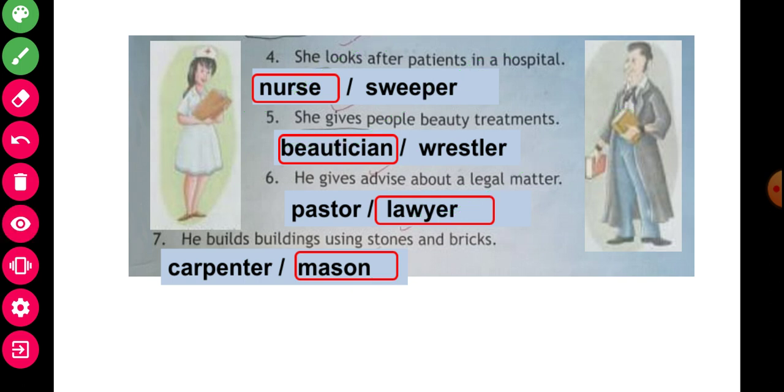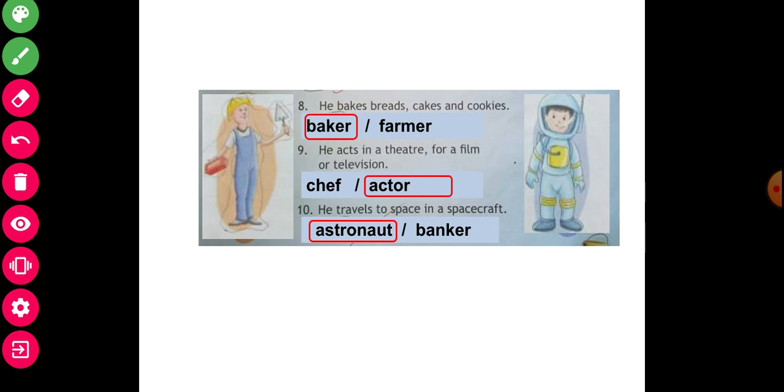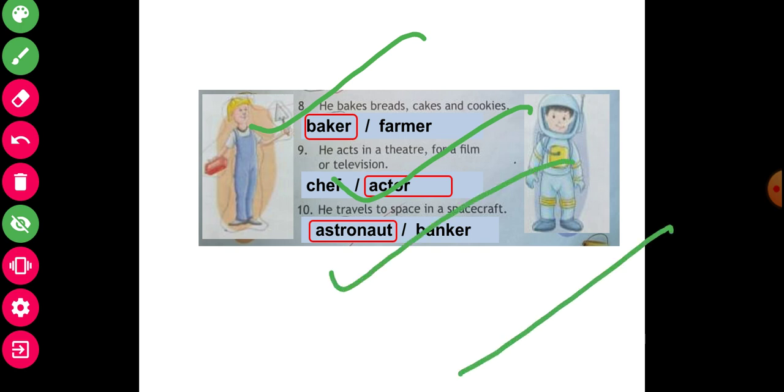Another commandment is here. See. And the last, 8: he bakes bread, baker. Yes, I will mark it here. Another, he acts in the theater, actor. Yes, see. And he travels to space in a spacecraft, astronaut. So my dear students, and the last is over.